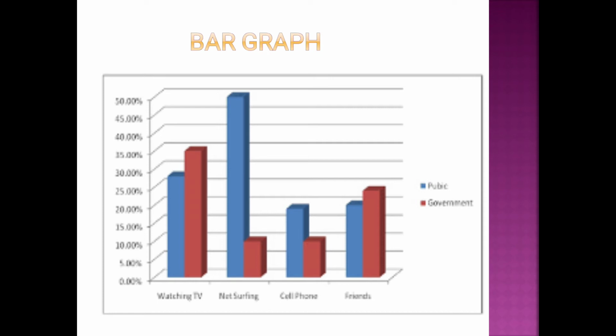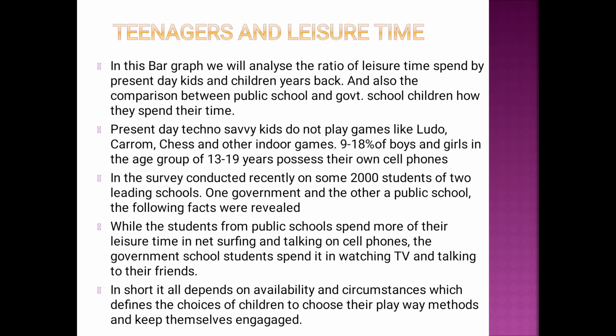You have to differentiate between the interest of the children of public schools and government schools, how they pass their time, teenagers especially. So this is a question, suppose you are getting it in your exam. So how are you going to write? Just look at this. I have written this particularly for you: teenagers and leisure time. This is the first paragraph, you see.